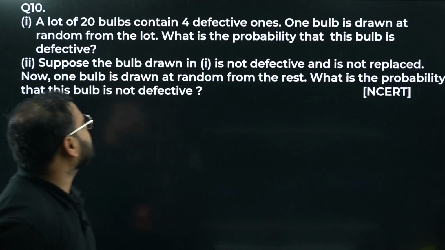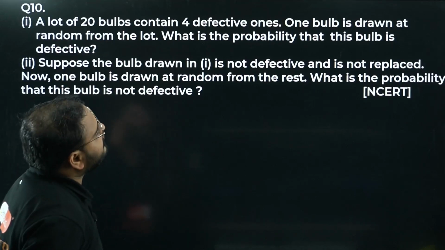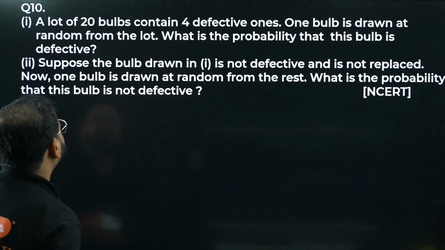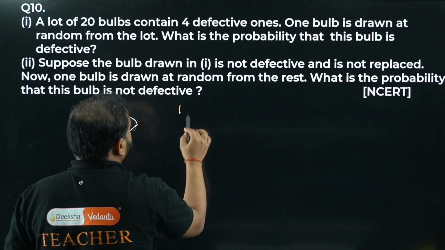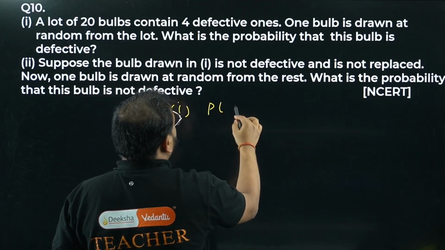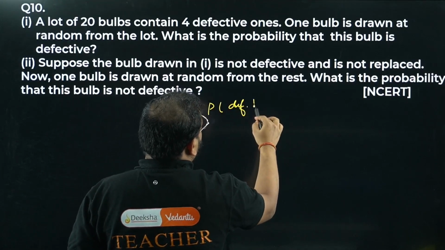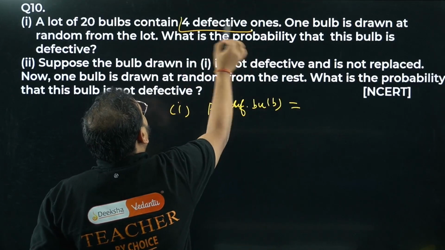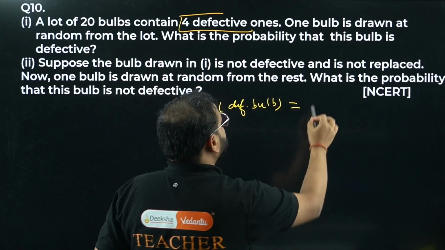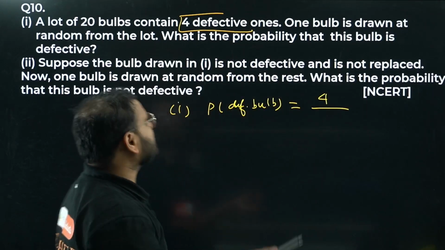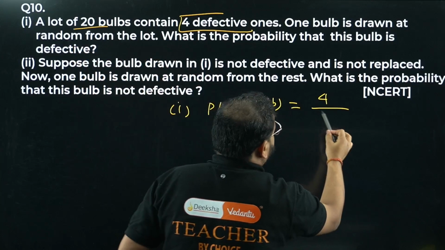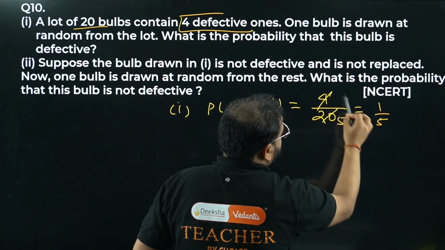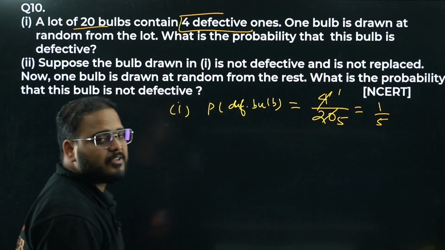A lot of 20 bulbs contain 4 defective ones. One bulb is drawn at random from the lot. What is the probability that this bulb is defective? Okay, so first part, probability that it is a defective bulb. Total number of defective bulbs is 4. So 4 by total lot size. What's the lot size? 20. So 1 by 5. 1 by 5 is the answer. 4 times 5 is 20. So 1 by 5 is the answer.